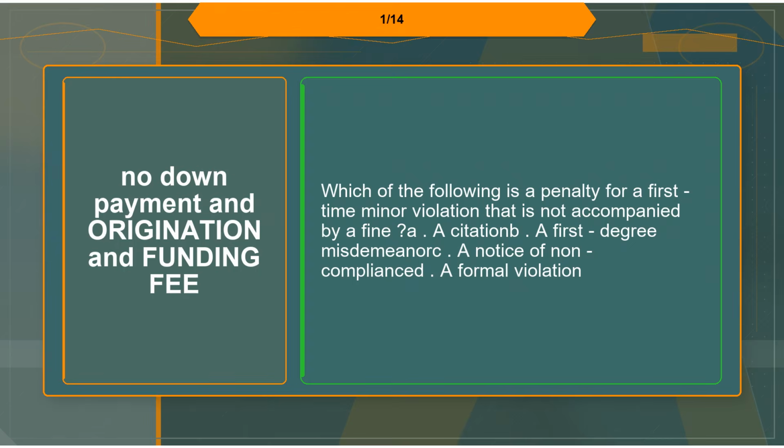Flashcard 1. Term: no down payment and origination and funding fee. Definition: Which of the following is a penalty for a first-time minor violation that is not accompanied by a fine? A. A citation. B. A first-degree misdemeanor. C. A notice of non-compliance. D. A formal violation.